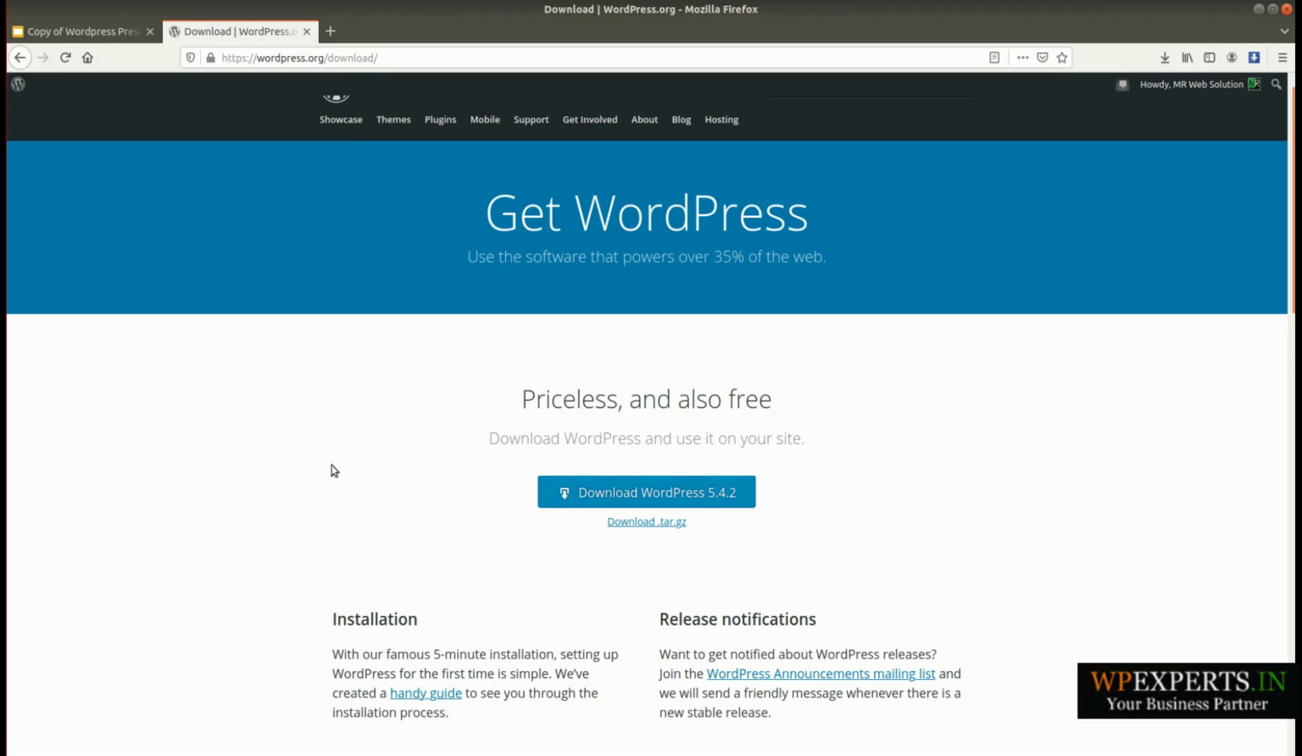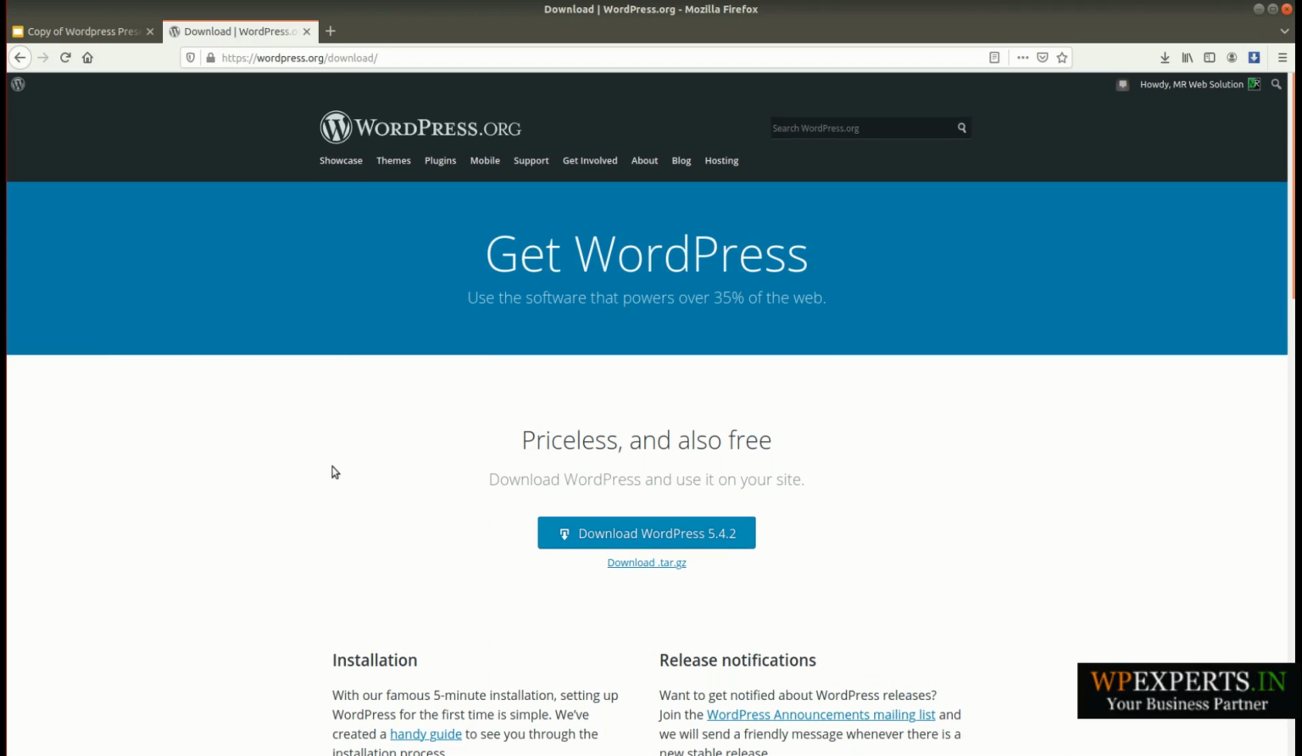As WordPress releases new versions on a regular basis, you also need to keep your WordPress website up to date with the latest version, to make it more secure. You can download WordPress by clicking on the Download WordPress button. Once you click on it, it will download the WordPress zip file, and you will need to copy that zip file into your localhost root directory.